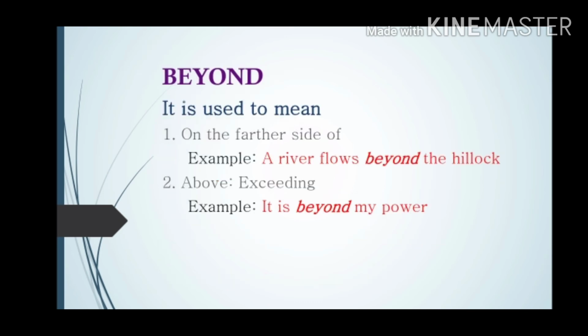Beyond. It is used to mean on the further side of, beyond. A river flows beyond the hillock, going a bit further from the hillock. Okay, further side of. Next is above. Beyond means above also, exceeding. Crossing. Exceeding means actually crossing. It is beyond my power. It is not within my power. I cannot do this. It's crossing my limits. Clear? That is the use of beyond.